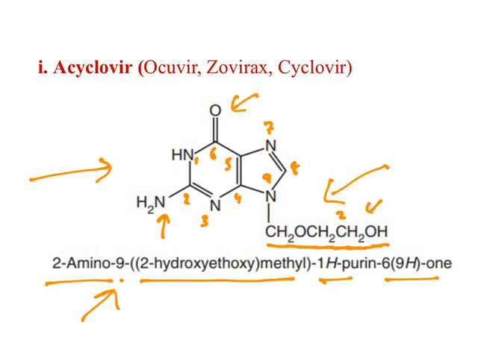Simple. At the second position, an amino group, an amine, is there. At the ninth position, this substitution is there. A purine ring is there, and at the sixth position a ketone group is there, hence it is known as 6-one.